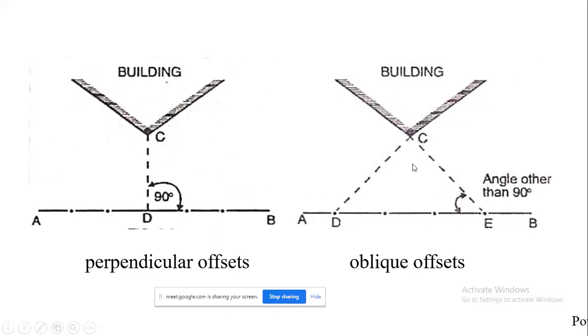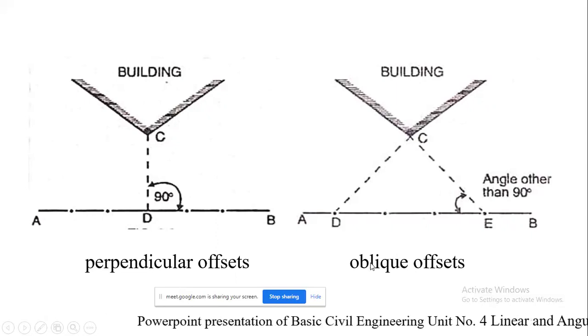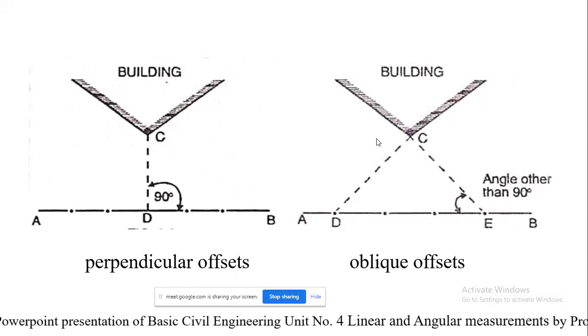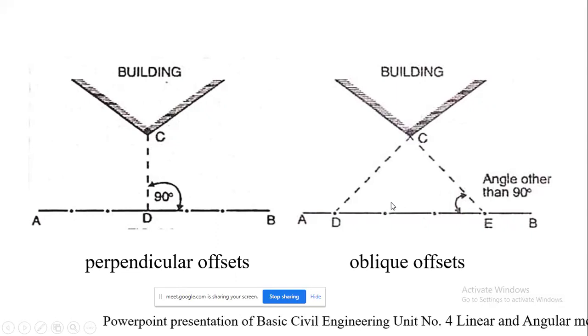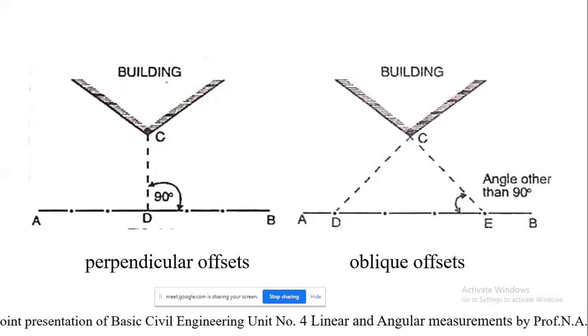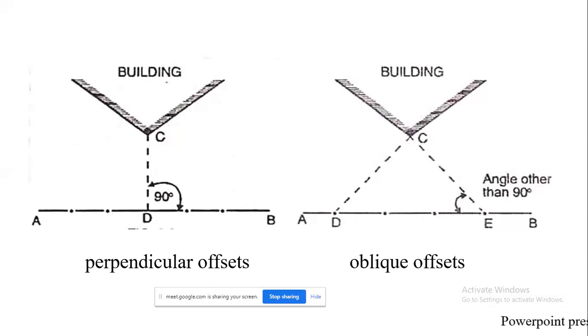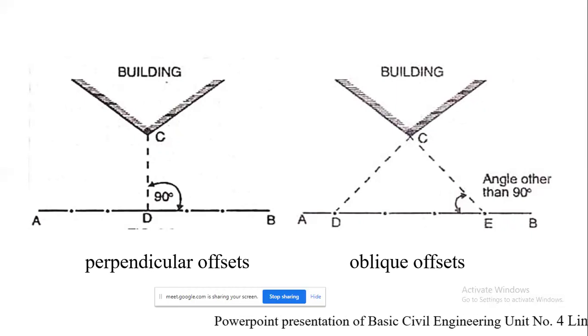When it is oblique, as I told you, other than 90 degrees, in that case you can go for the French cross staff also. From 2 points you are going to mark the corner point of the building. That is nothing but oblique measurements or oblique offsets.